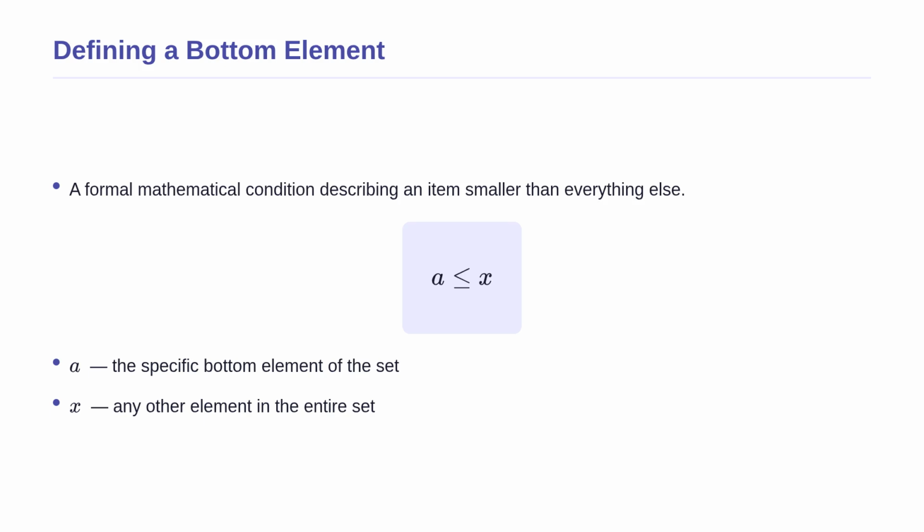This formula defines a bottom element in a partially ordered set. Conceptually, it means there is an item smaller than everything else. In the formula, A represents this specific bottom element, and X represents any other element in the entire set. If the set grows larger, A remains at the very bottom of the hierarchy. We want to find the dual of this statement to see what the mirror image of a bottom element looks like. Let us work through this example.